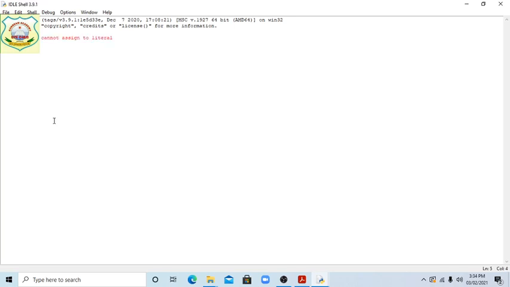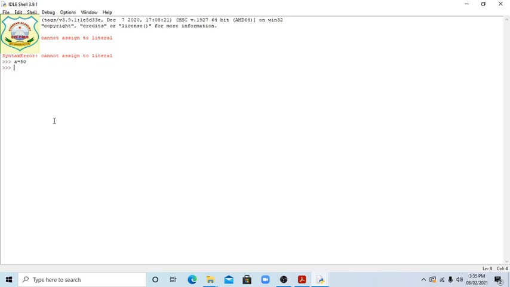Syntax error: cannot assign to literal. We cannot start like this. It is not defined. If you write like this, C equal 10, see this, what happened? Now it is the correct form, because we are getting no error. If you write 50 equal A, what happens, students? That error will show. But if you write A equal 50, the error will not show. Clear? So this is the correct order. This is the correct form we will write.